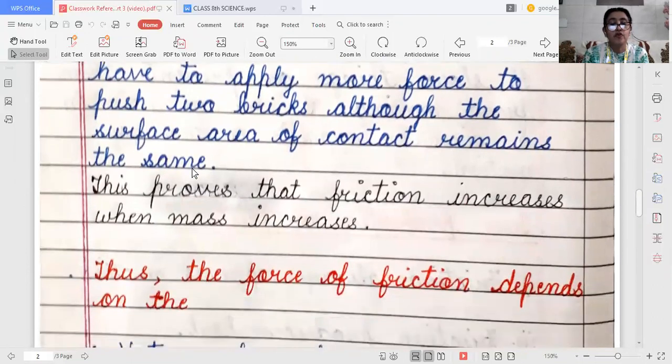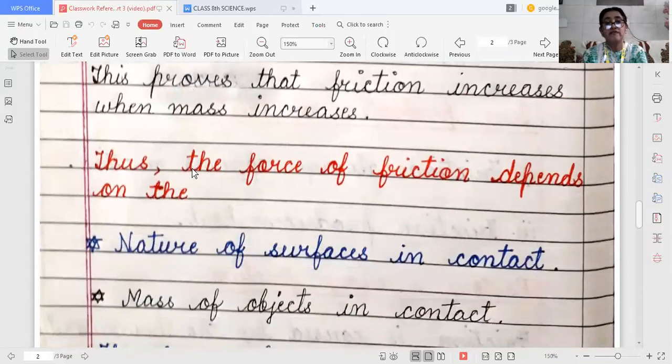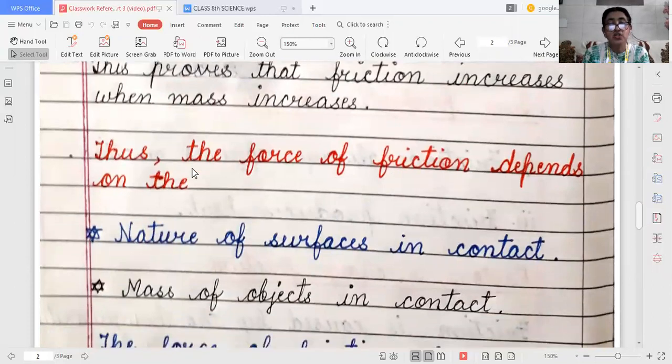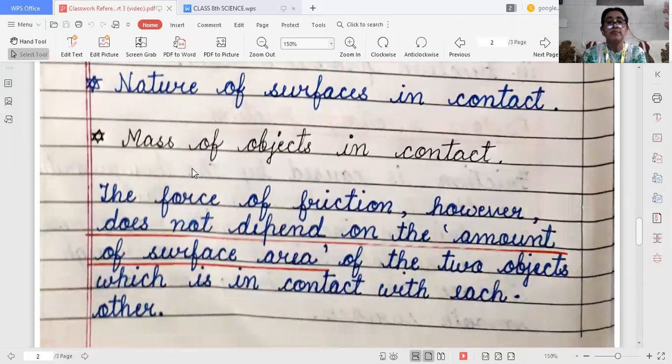Thus, the force of friction depends on, first, the nature of the surface in contact. Which type of nature of the surfaces? It is rough or it is smooth. And second, the mass of the object in contact. The force of friction, however, does not depend on the amount of surface area.